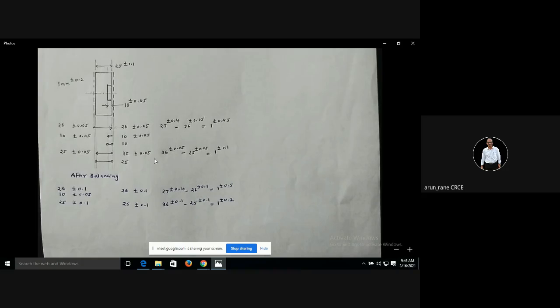Now what dimension do I want? 25 plus minus 0.05. So now this 26 minus this, that is before minus after, before machining, after machining. So in this setup 2, on this face, what is the stock removal? That is 1 plus minus 0.1.